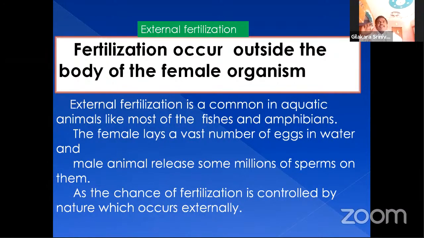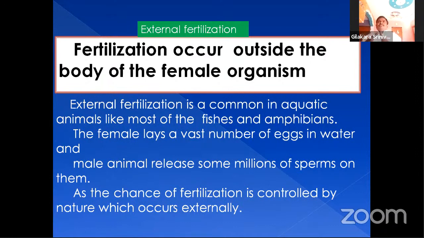During this external fertilization process, vast numbers of eggs and millions of sperm cells are released outside of the body, and fertilization takes place under the control of nature. This is one of the amazing things in nature, and it results in a large number of new offspring in organisms such as fish or amphibians.